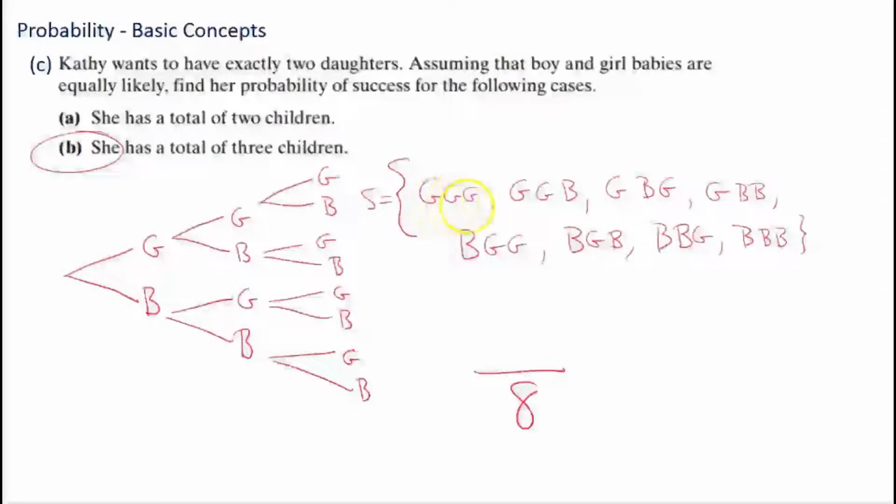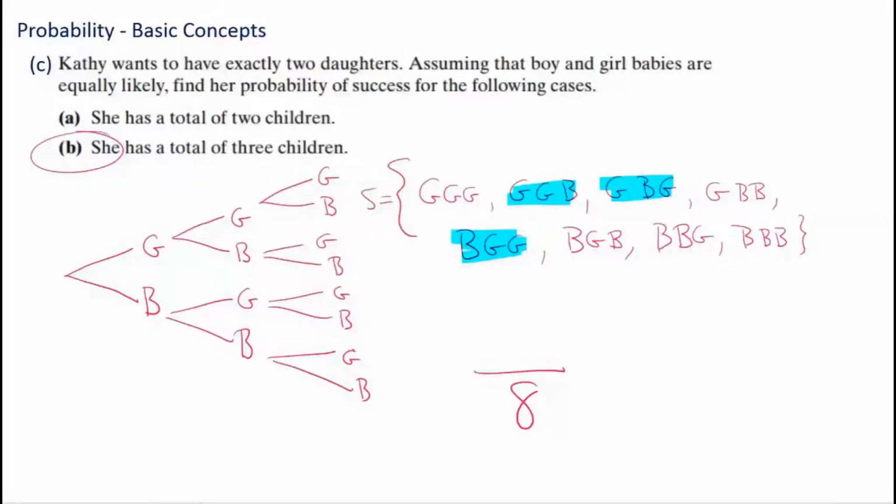Now, girl, girl, girl is not exactly 2 girls. That's exactly 3 girls. So girl, girl, boy is 2 girls. Girl, boy, girl is 2 girls. Boy, girl, girl is 2 girls. And I believe that's the only ones that have 2 girls. I'm checking them. Yes. So what do we put?